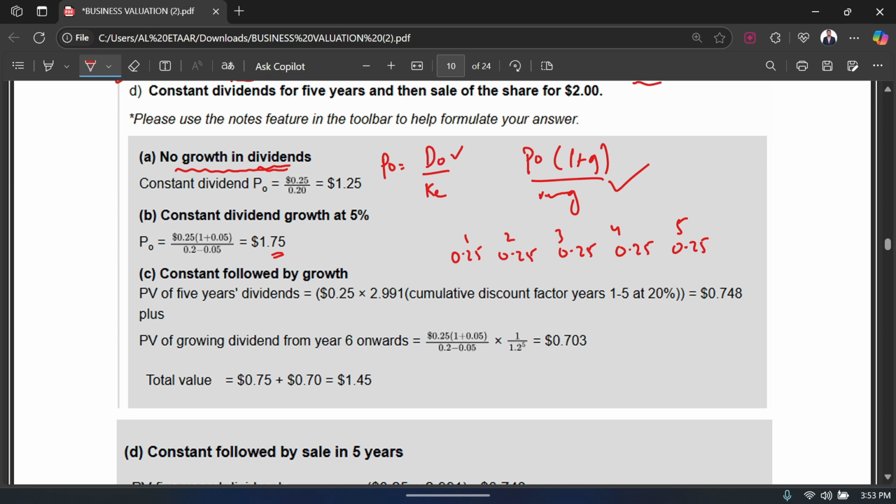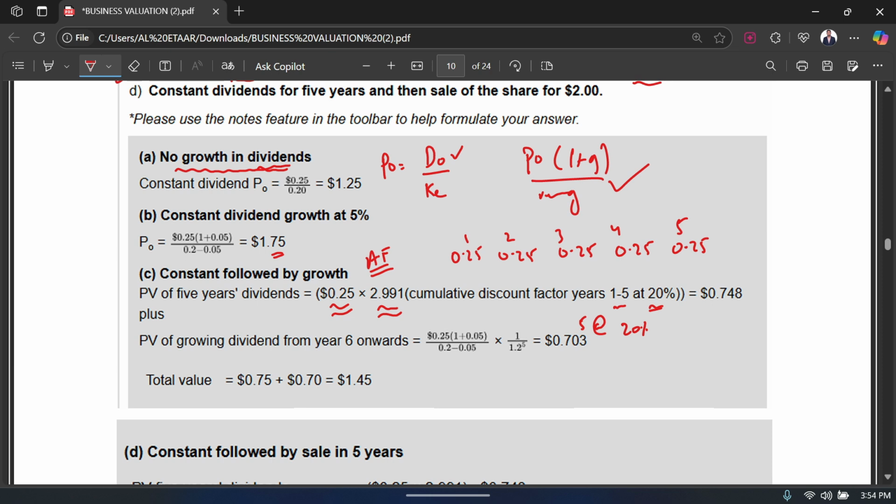So what I'm going to do is apply the annuity factor over here, since the dividends are of the same amount, so I can apply the annuity factor, right? I know that the amount of my dividend is 0.25, and the annuity factor that I'm going to use is from 1 to 5 years, at a rate of 20%. That is exactly what I'm going to calculate as my annuity factor.